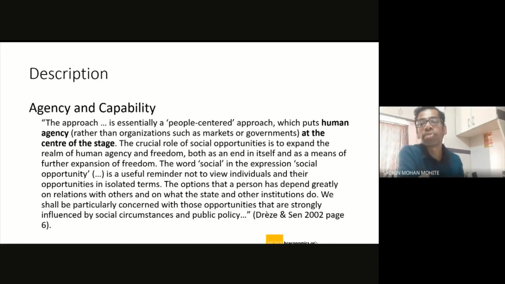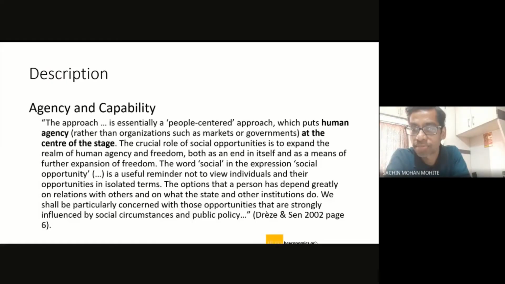Let me give a very quick example. In Maharashtra we have so many engineering colleges that they don't even get students. There are vacant seats every year. Does it mean that there are so many students who are actually interested in becoming engineers? Surely not. It was basically the requirement.